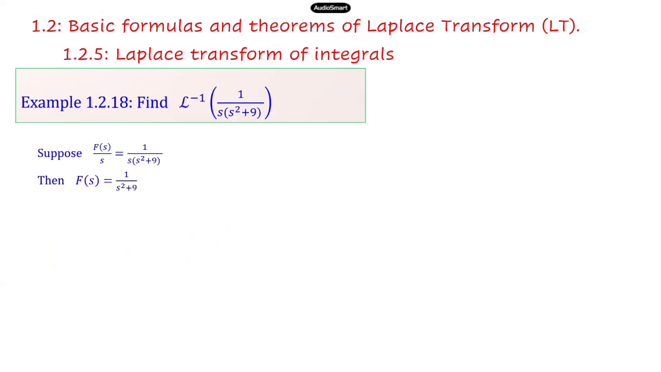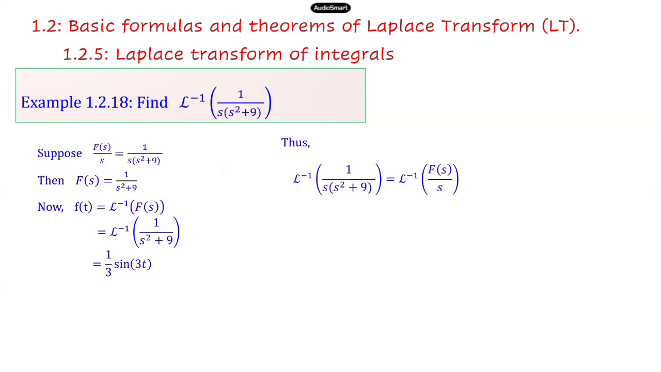So if you compare it, we get F(s) equal to 1 over s squared plus 9. And f(t) is equal to L inverse of F(s), which is L inverse of 1 over s squared plus 9, which is 1 over 3 sine 3t.